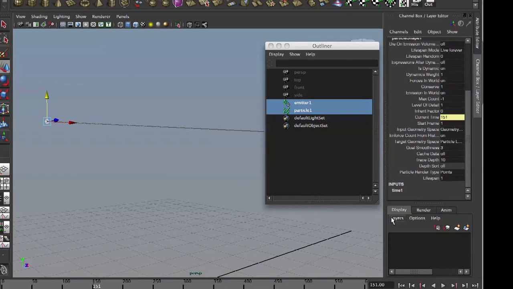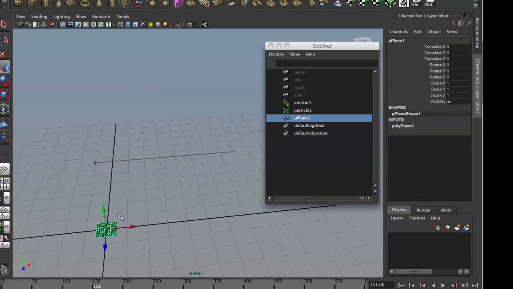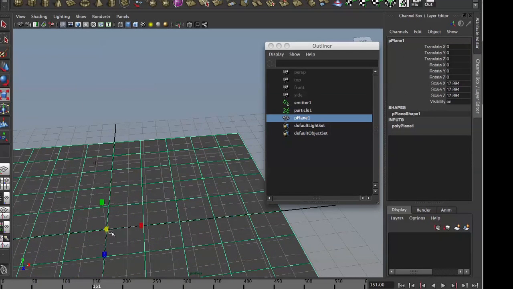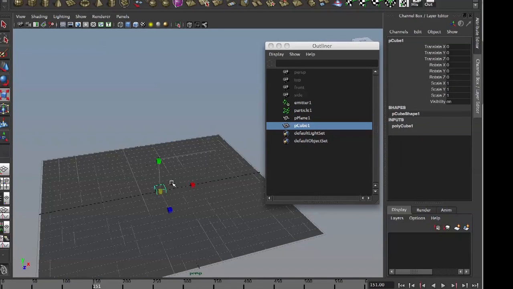All right, give it some more speed. Let's put some plane here, polygon. That's where we're going to hit them. Let's put our car here.